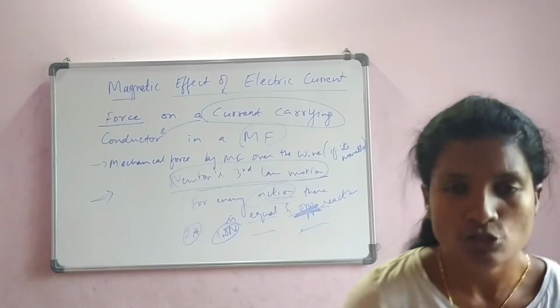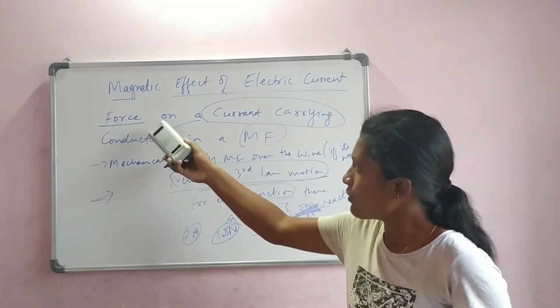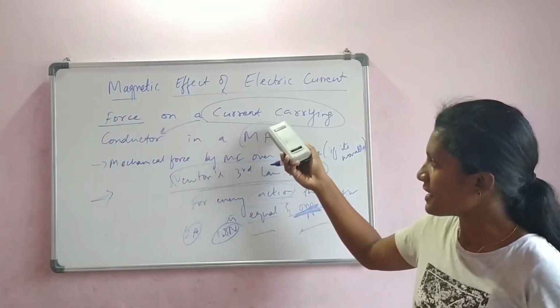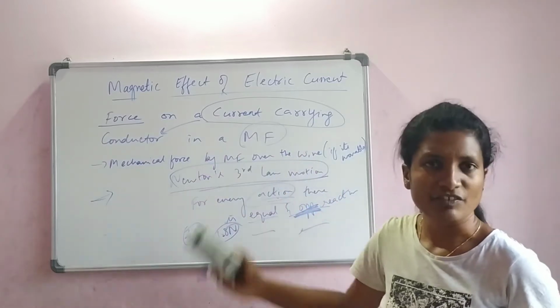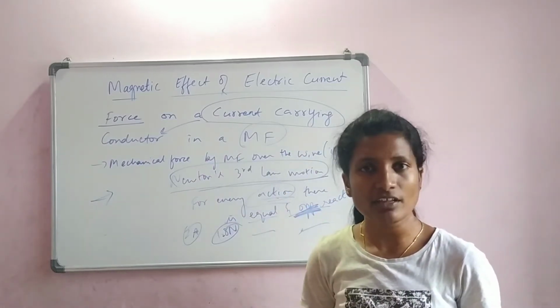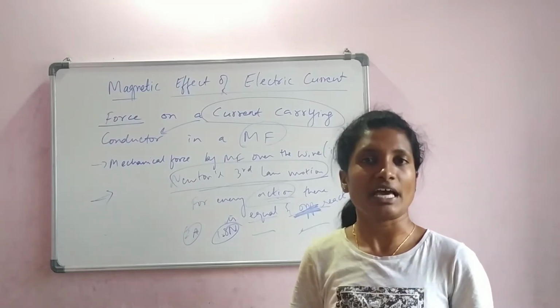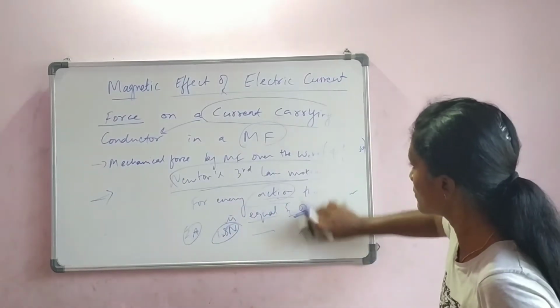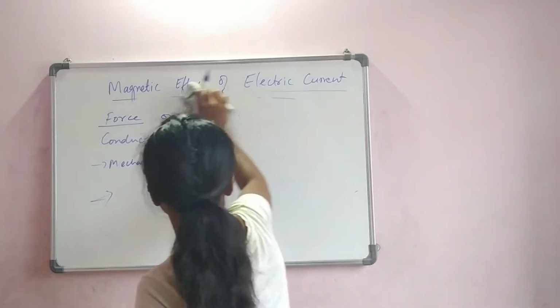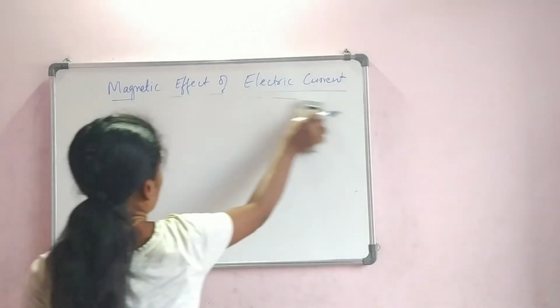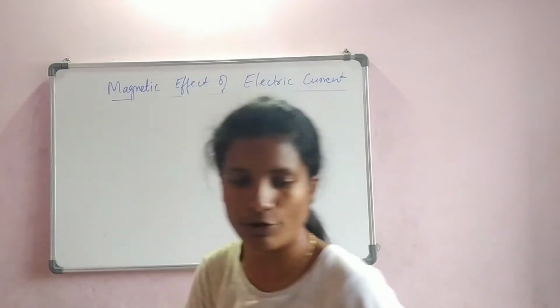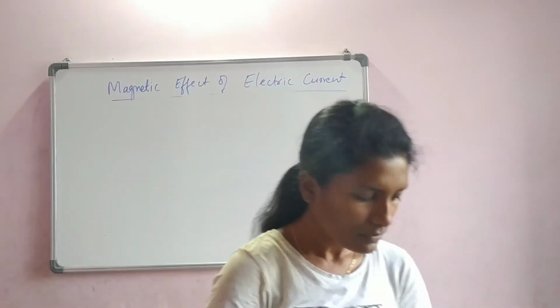Then further, so far we are telling that force will be present in the current carrying conductor in a magnetic field. But how do we prove that? We have an experiment to do. Let us conduct that experiment so that you will get more clarity on this topic. Okay, now we are going to conduct an experiment.